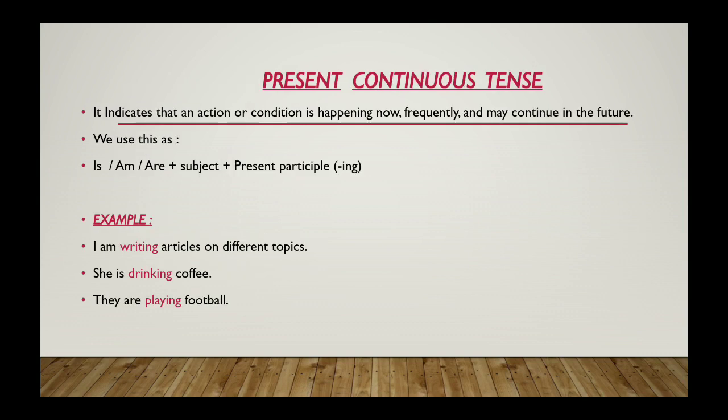Next is present continuous tense. It indicates that an action or condition is happening now, frequently, and may continue in the future also. We use this as is, am, are plus subject plus present participle, which is the base form of verb plus ing. Like work is a verb and you can add ing to it, and this will be a present participle. For example, I'm writing articles on different topics. In this, is, am, are plus subject, write is the verb and the participle is ing. Present participle is write plus ing, meaning writing. She is drinking coffee, they are playing football, etc.